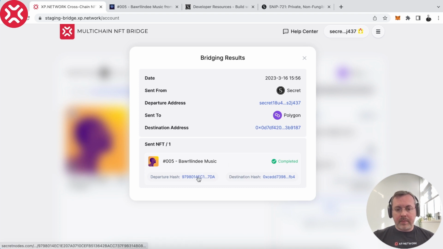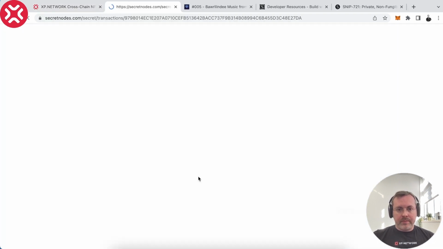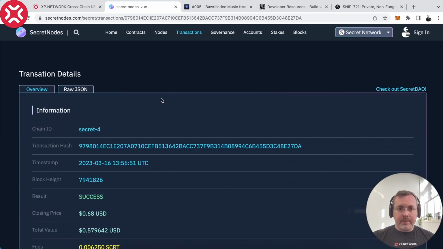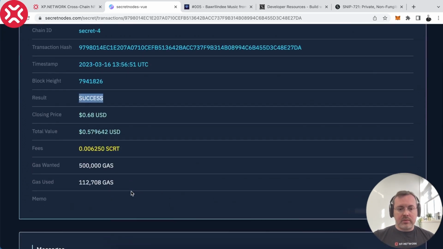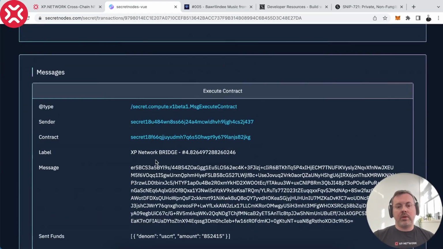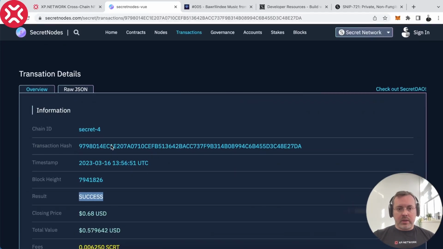If we click one of those, we will get to the explorer of the corresponding chain. Secret nodes are a bit slow, so sometimes you have to wait several seconds before it retrieves all the necessary data from the chain, but we now see that the transaction was successful, and here we can see that it interacted with the XP.NETWORK bridge, which is the bridge contract on Secret Network.